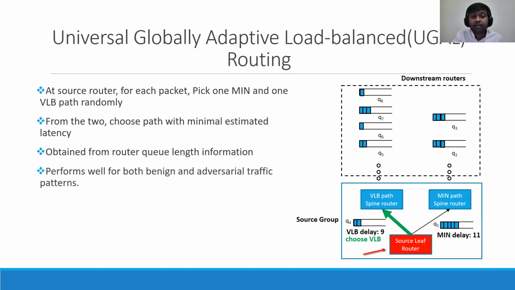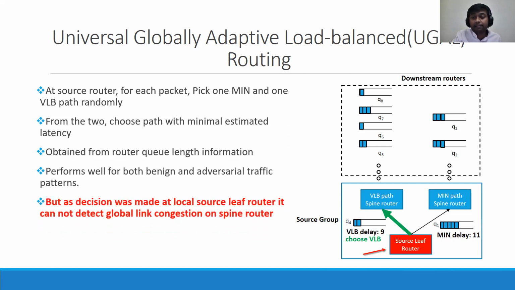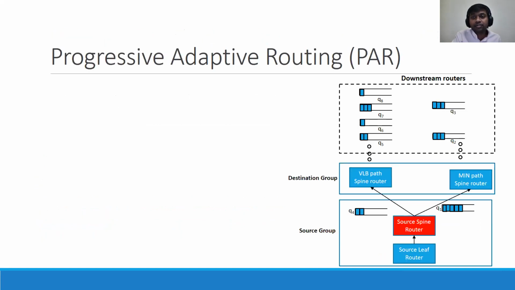This approach performs well for both benign and adversarial traffic patterns. But the problem of this approach is that the routing decision is made at the source leaf router, so it cannot detect the congestion on any global level link available in the spine level routers. So we also know that the global links are more congestion prone. So we can take the decision at the source spine level routers.